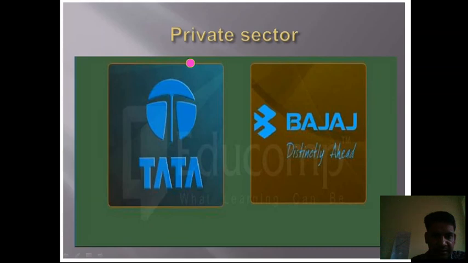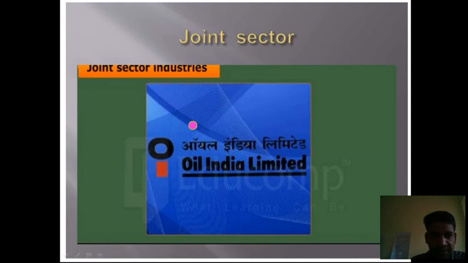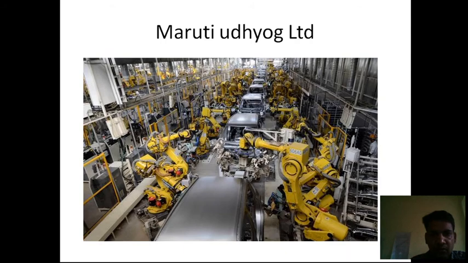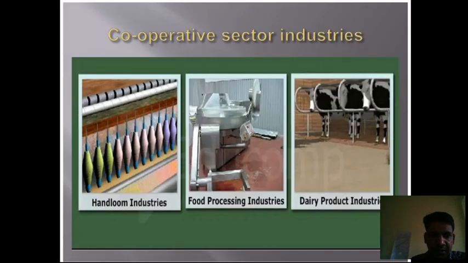Here are the examples of private sector industries: Tata, Bajaj. Then joint sector industry like Indian Oil Limited, then Maruti Udyog Limited. These are the examples of joint sector industries. Next is cooperative sector. Here you can see the various industries which are directly linked with the cooperative sector: handloom industry, food processing industry, dairy product industries.